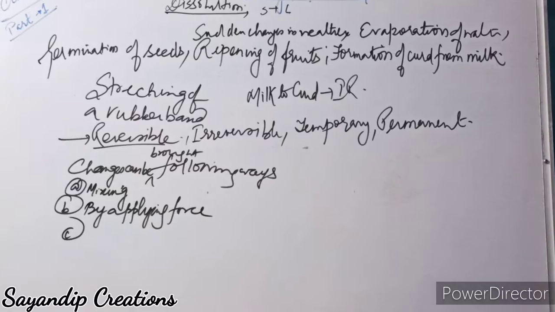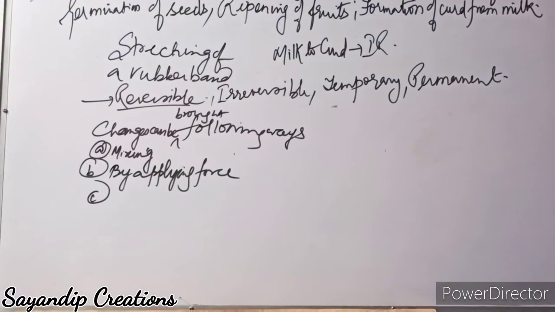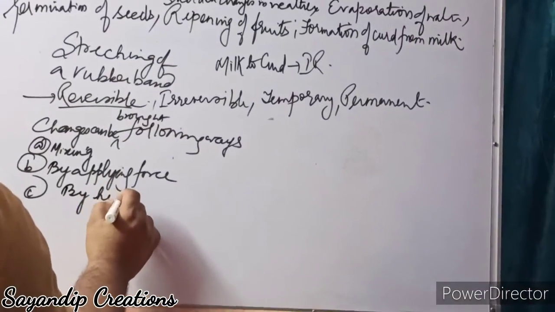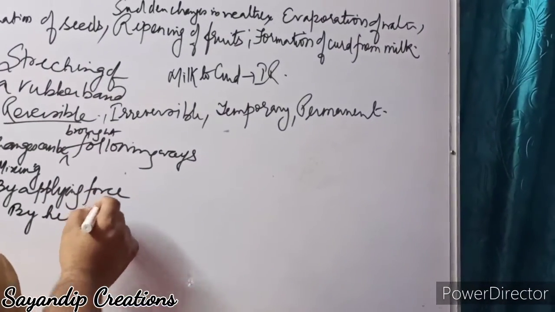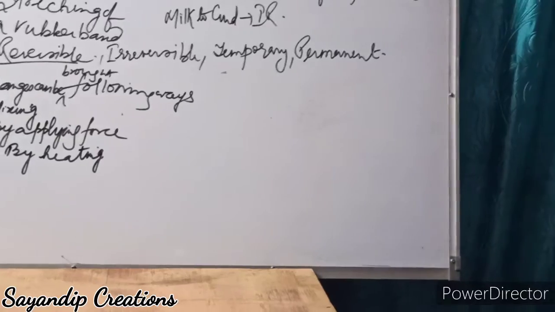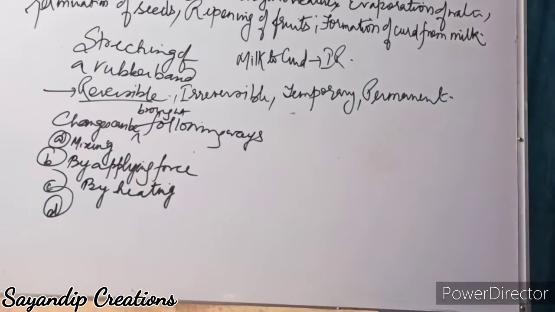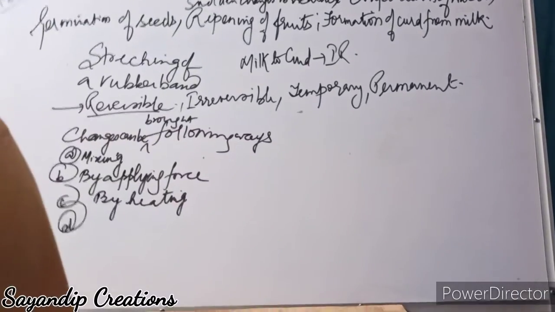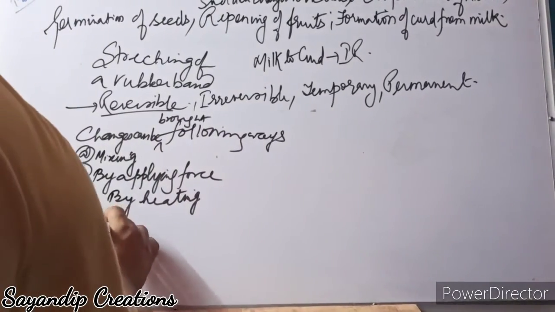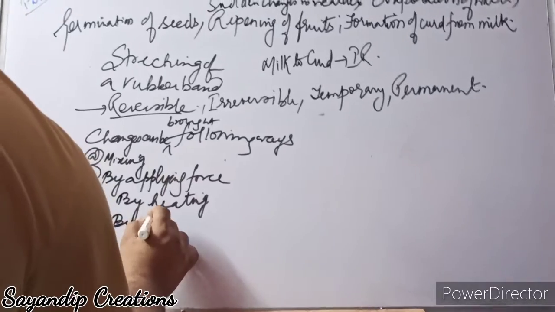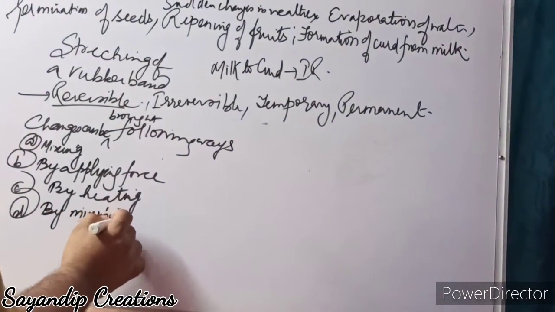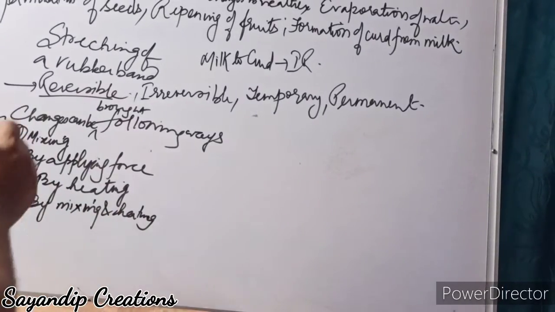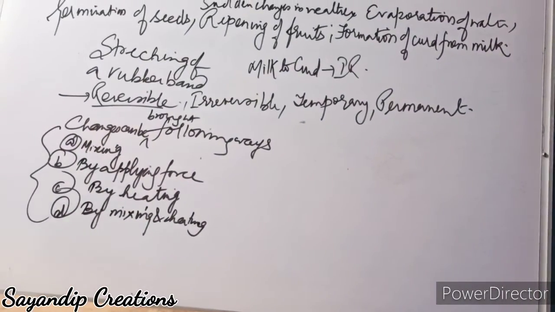C, by heating. And D, by mixing and heating. So these are certain ways the changes can be done.